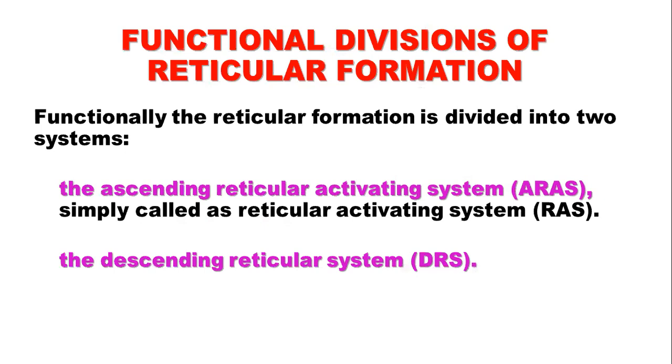There is a functional division of reticular formation, the physiological division. Physiologically, reticular formation is divided into two systems: ascending reticular activating system and descending reticular system. Ascending reticular activating system is simply called as reticular activating system.